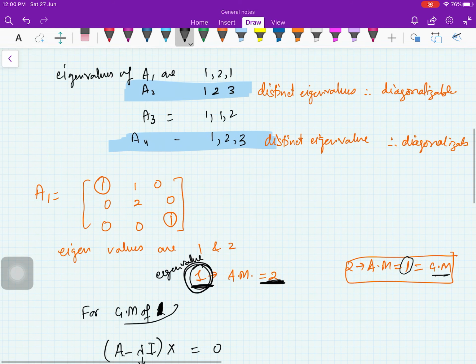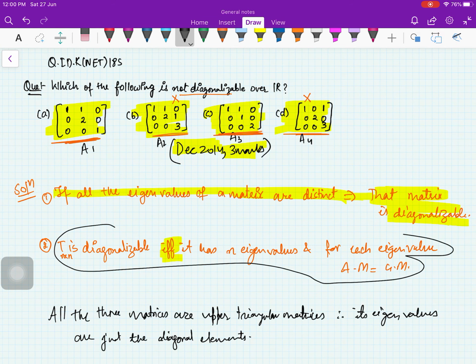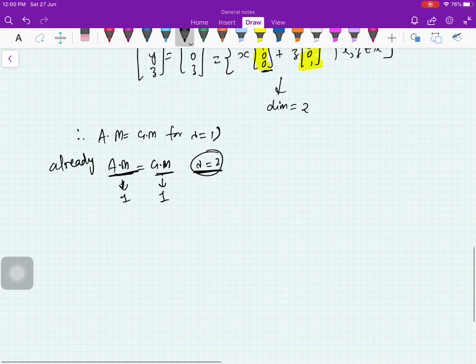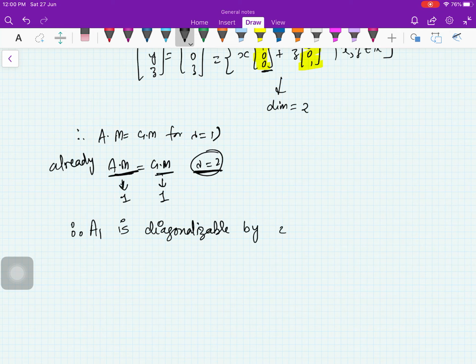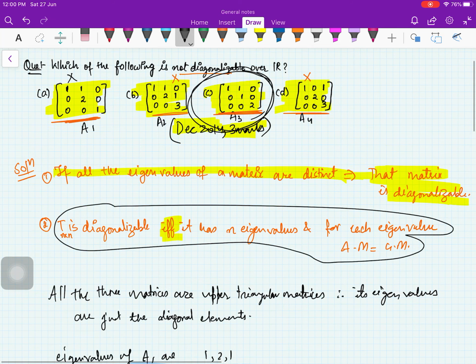So here this matrix is also diagonalizable by the second theorem. A1 is diagonalizable by the second result, so this option is also gone. Some of you may directly put this as the correct option, but I will recommend you always check.